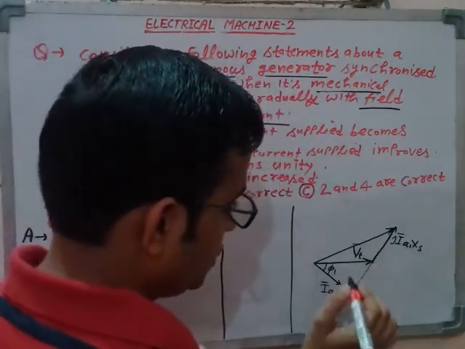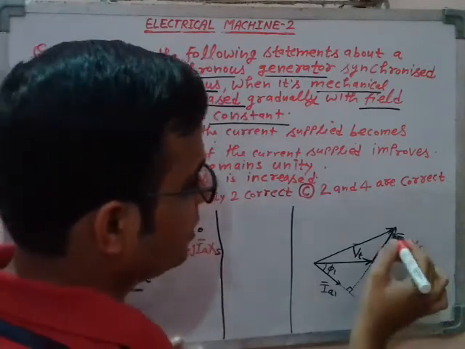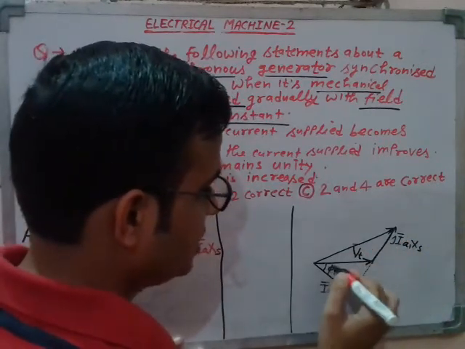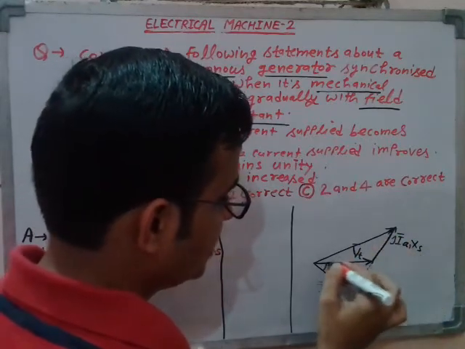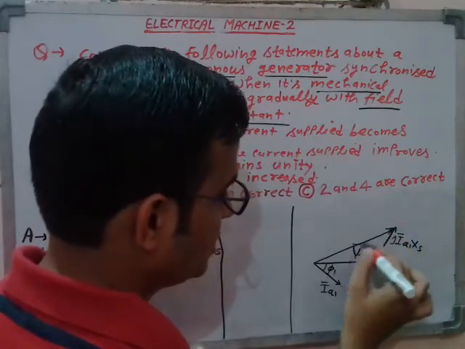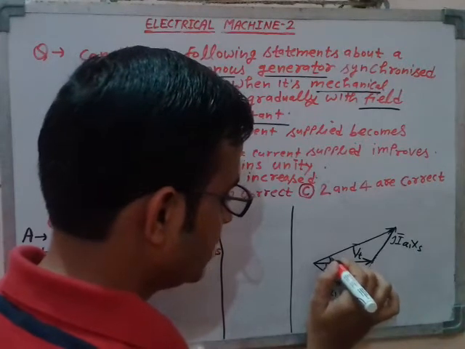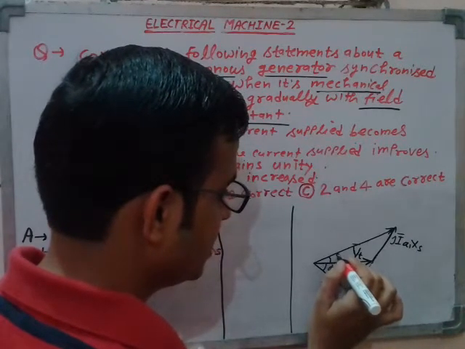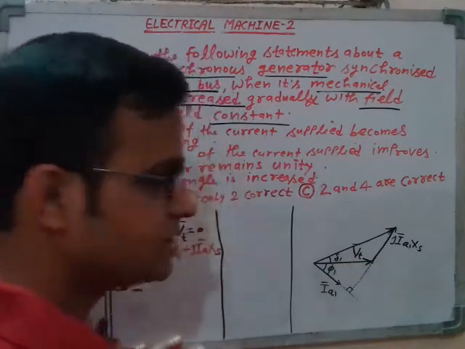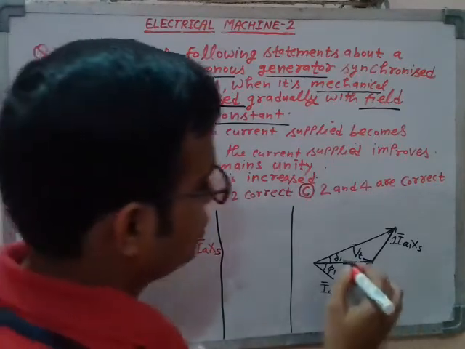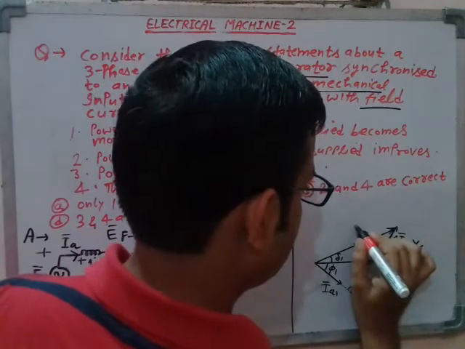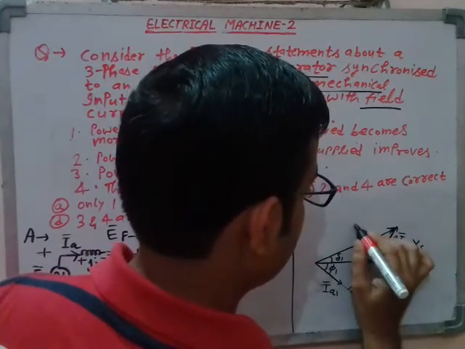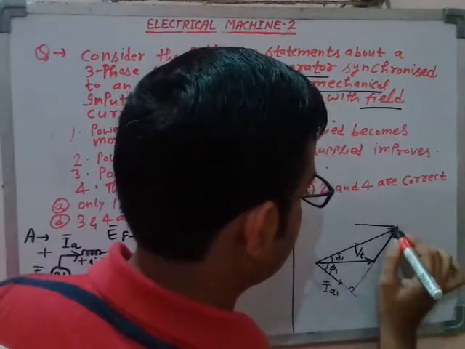Now load angle delta, you know, it is the angle between terminal voltage and the excitation EMF, right? That means this angle is called the load angle. So let me call this angle delta 1. Delta 1 is the load angle, so the initial load angle is delta 1, right? And suppose the initial mechanical input to the synchronous generator is PM1.